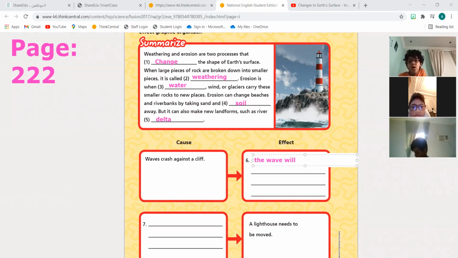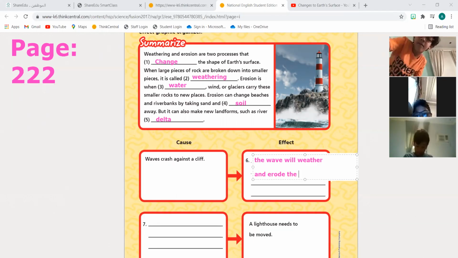Hi, Rayan, you can try. I want Rayan to try. Rayan, when the wave hits the cliff, what happened to the cliff? It will take the rocks. Yes, first of all, it needs to break it. So when it breaks it, we say it will weather. And then when it takes it away, what do we call taking the rocks away? Weather or something else? Erode. Excellent. It will weather and erode the cliff. Very good, very good.